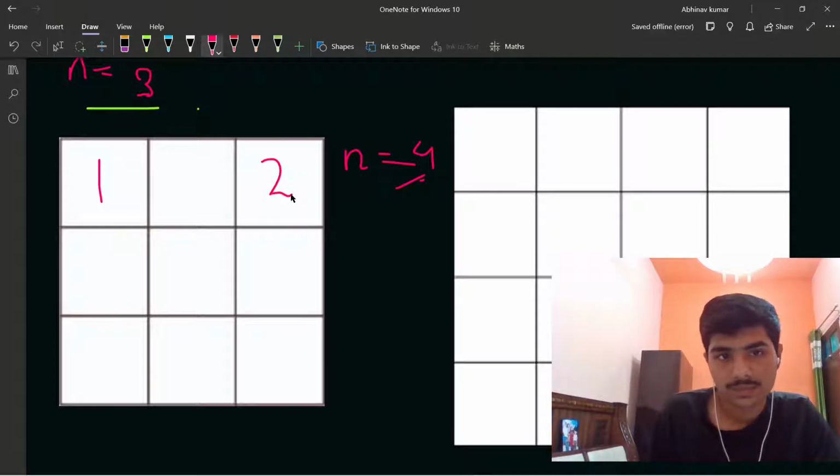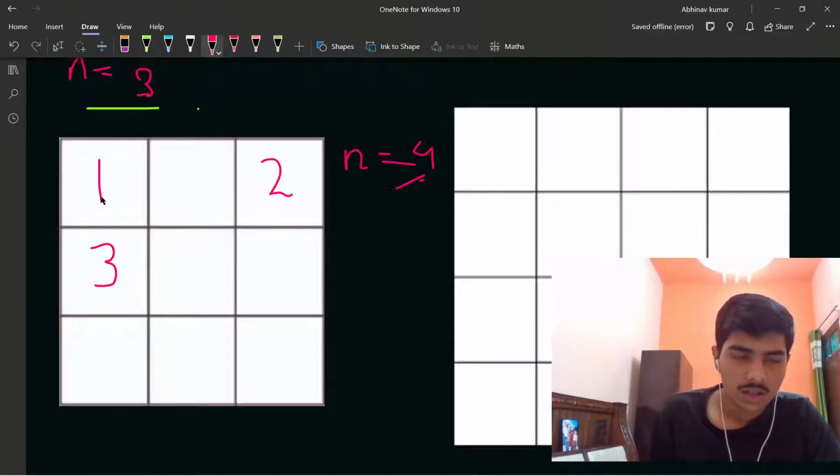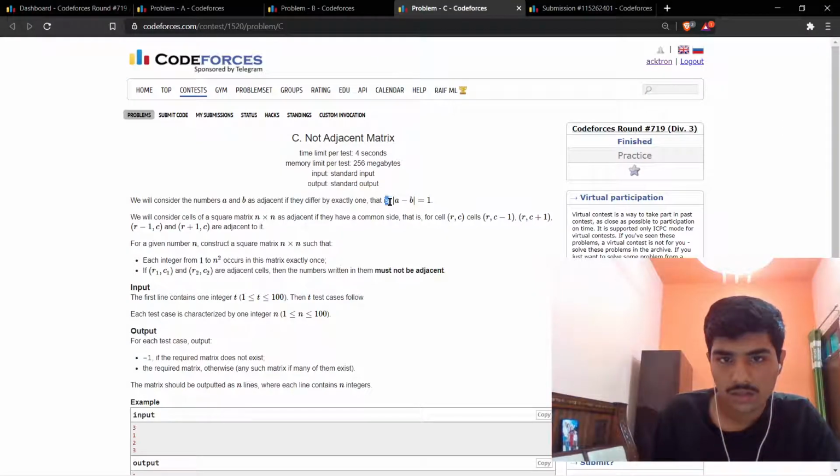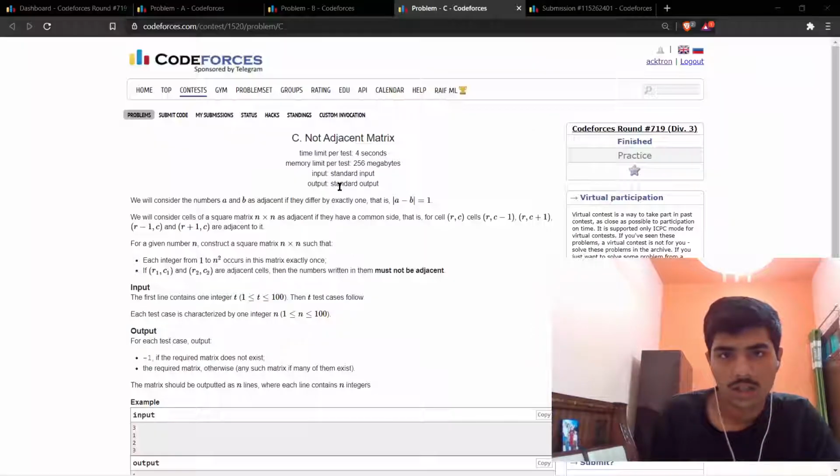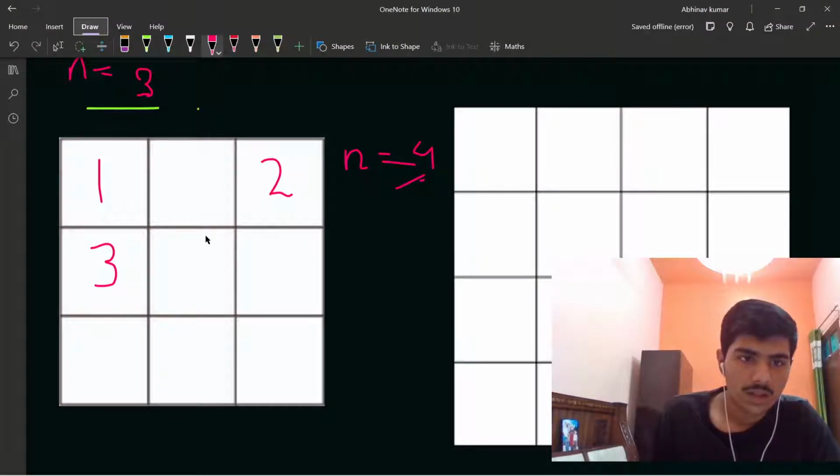Then 3 cannot be here, not here. So 3 can be here, and 3 can be below 1, because 3 minus 1 is equal to 2. The absolute difference should not be 1 in each case. So here can be 3, and 4 can be here, because 4 minus 2 is 2.